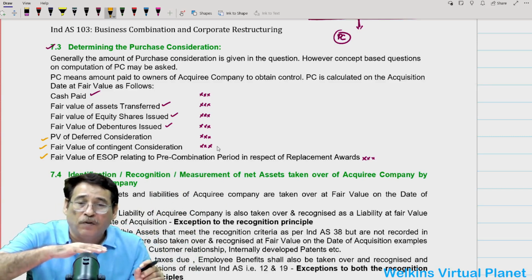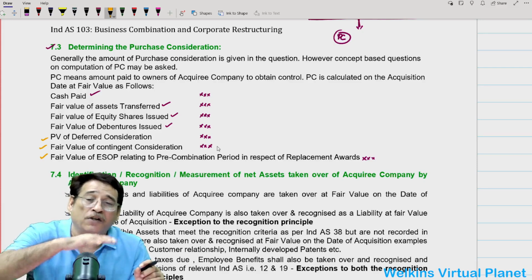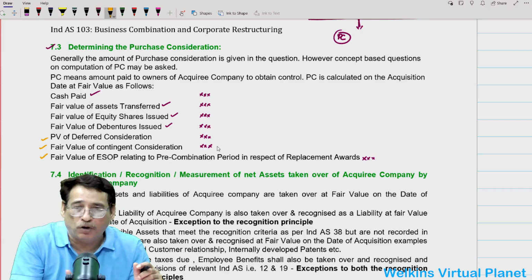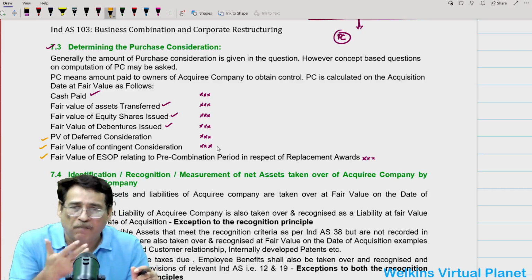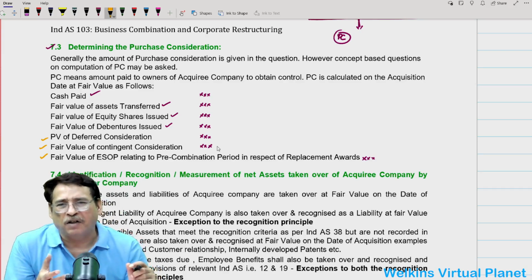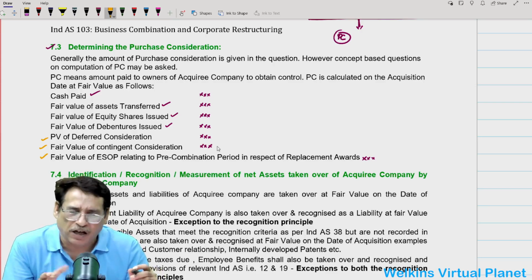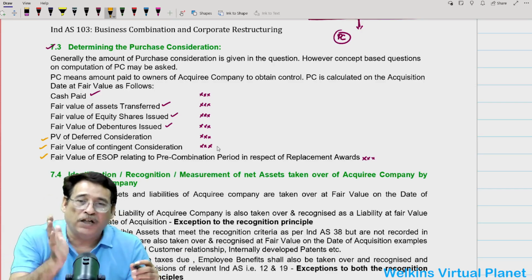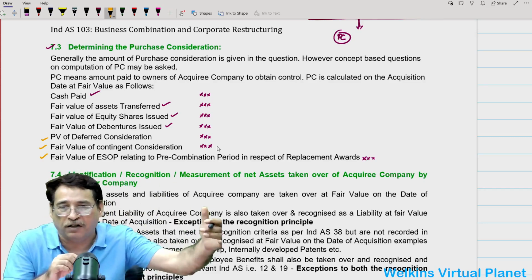Correct? So, in real terms, I'm supposed to pay the contingent consideration after 2 years. But still, on the date of acquisition, in order to compute the amount of purchase consideration, I will include the present fair value of contingent consideration. In order to compute the fair value, generally we take the present value. So whatever present value that is, I will include it as a provision for contingent consideration as a part of purchase consideration. That means on the date of acquisition, I will include the present value of contingent consideration.